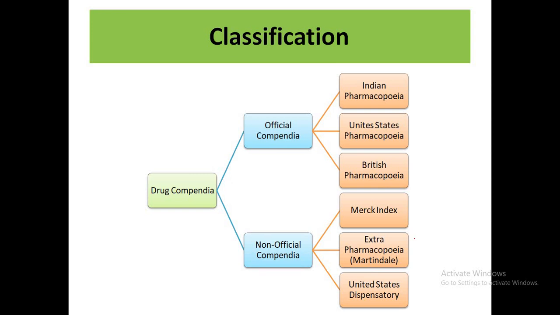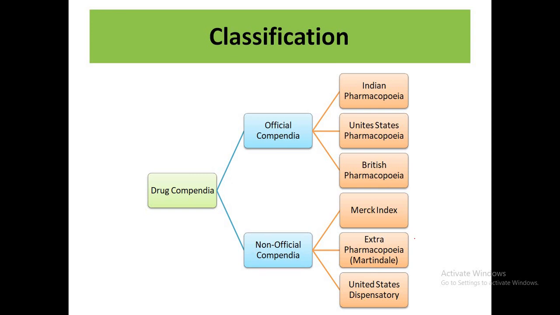The non-official compendia also fall under the category of the drug compendia, but they are generally not published by the government and are published by non-government organizations which are involved in pharmaceutical research. The Merck Index, Extra Pharmacopoeia, popularly known as the Martindale, and the United States Dispensatory are some important examples of non-official compendia.